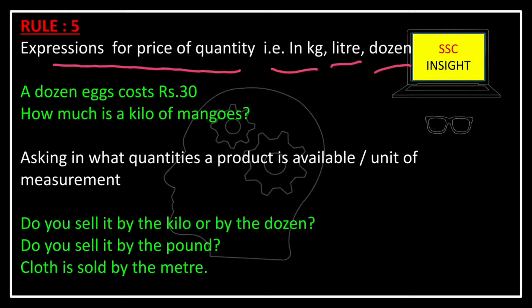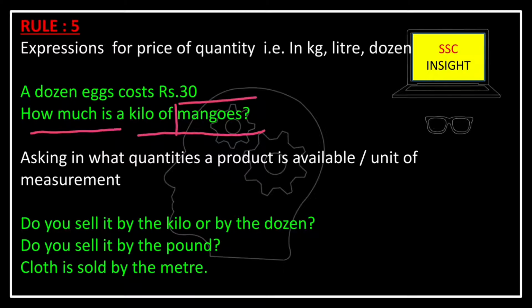Like, a dozen eggs costs rupees 30. Here we are informing the price. How much is a kilo of mangoes? We are asking the price of 1 kilo of mangoes.